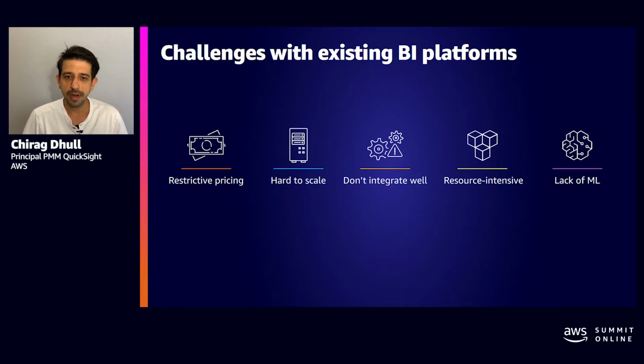Most BI solutions in the market are server-based, whether on-prem or setting up instances on the cloud, meaning that they are challenging to scale and require additional infrastructure setup and ongoing maintenance. These solutions also have restrictive pay-per-server pricing, which either doesn't fully meet the needs of end users with slow load times of dashboards, or it can be expensive with server capacity that goes unused. Also, these tools need to be easy to securely integrate with customer data that could be residing in data stores such as data lakes, lakehouses, or databases that are built on AWS.